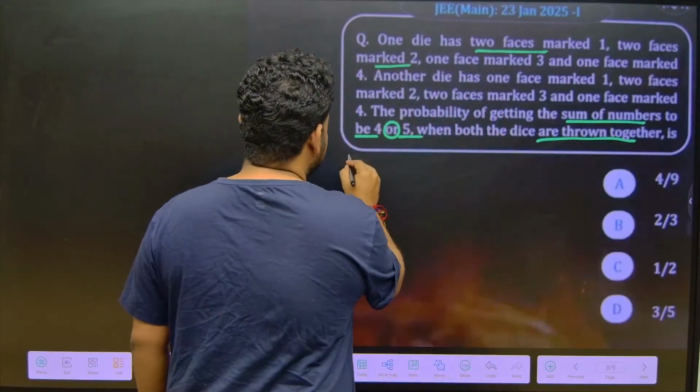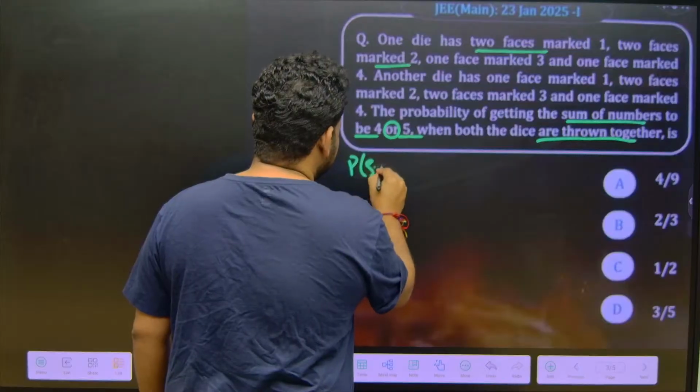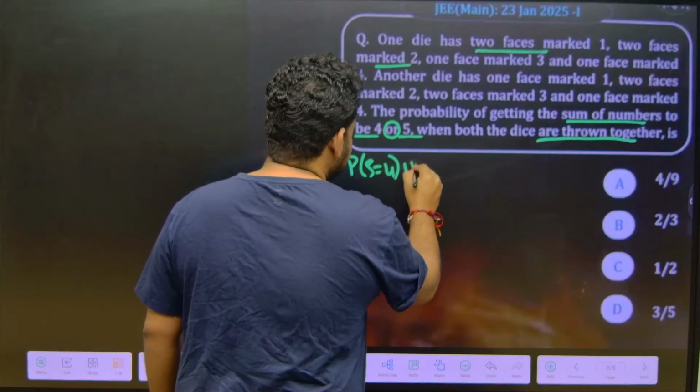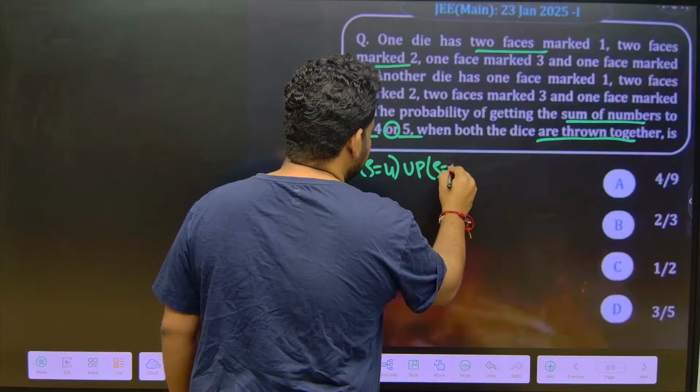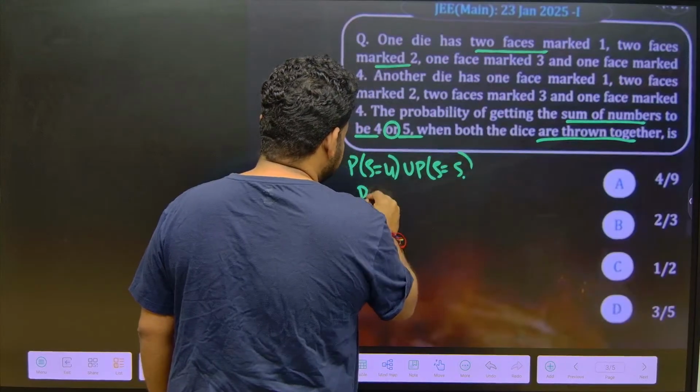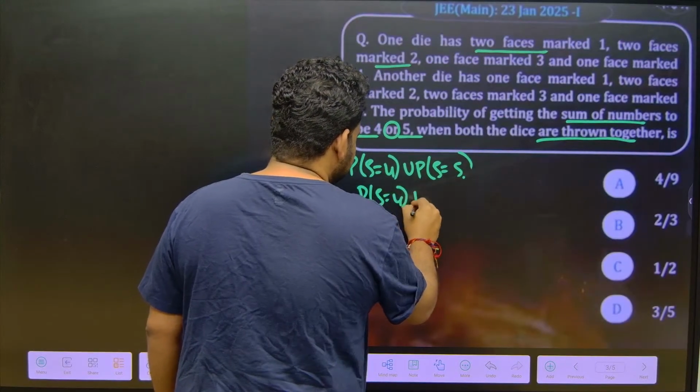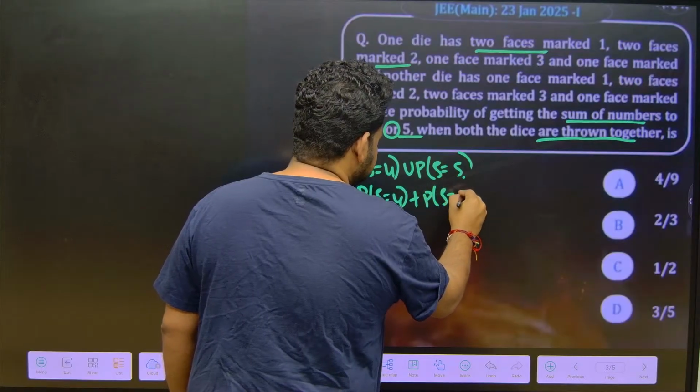So they are asking us what? Probability of sum equal to 4 union probability of sum equal to 5. Okay, that is what they are asking: probability of sum equal to 4 plus probability of sum equal to 5.